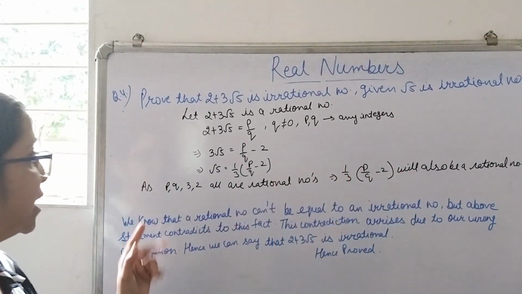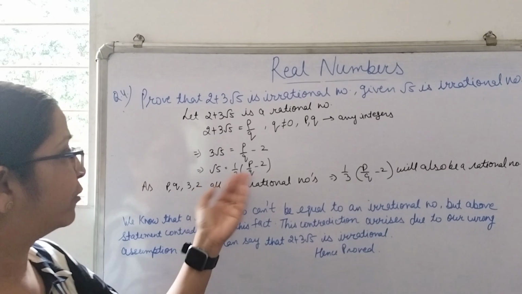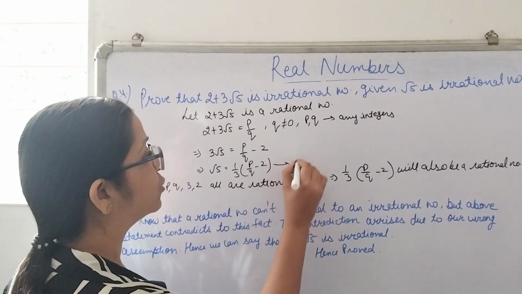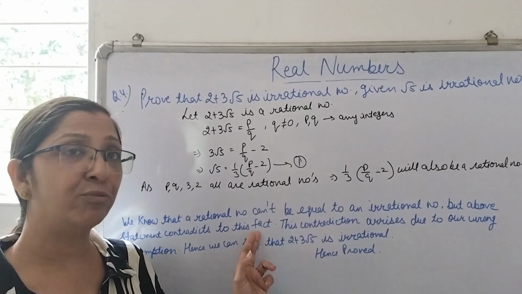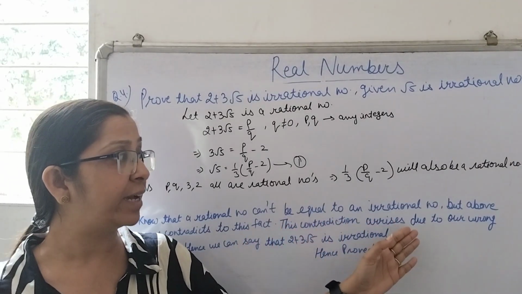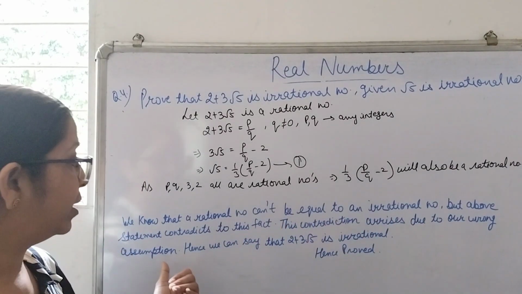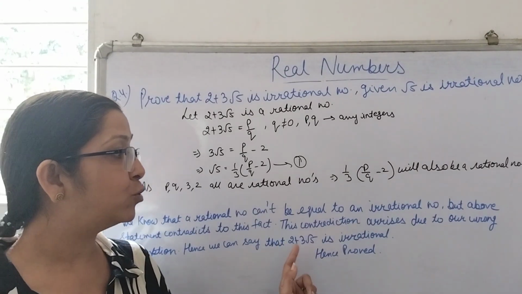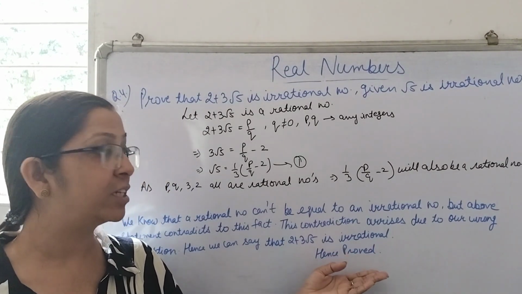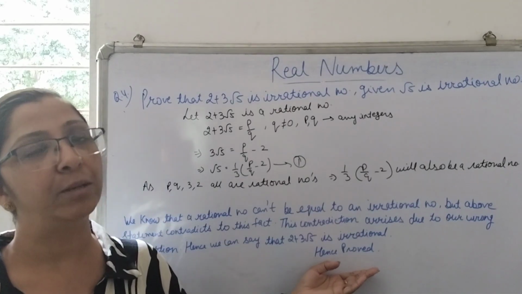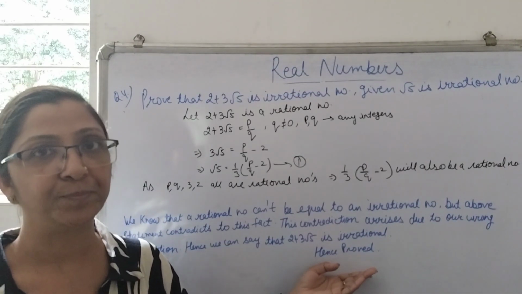This contradiction arises due to our wrong assumption, and hence 2 plus 3 root 5 is an irrational number, which was to be proved. So we write: hence proved.